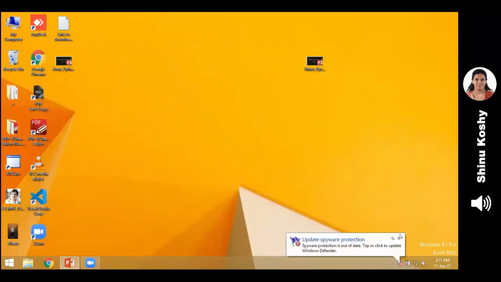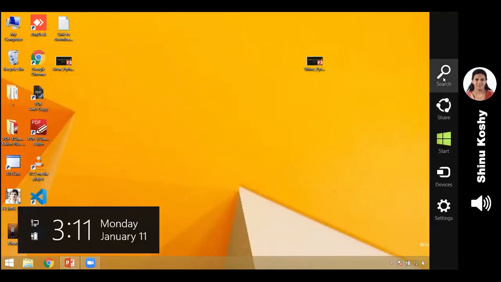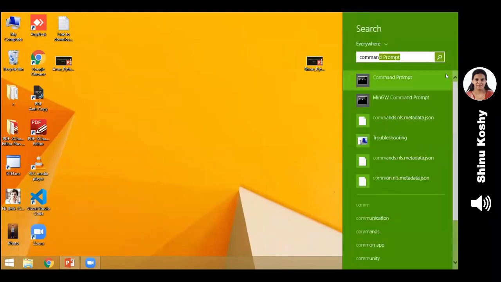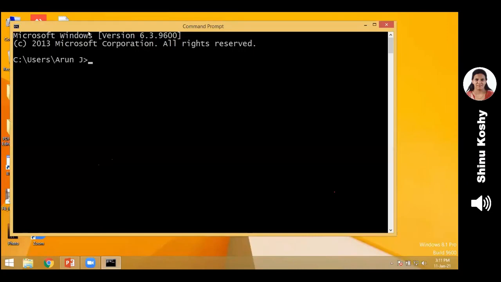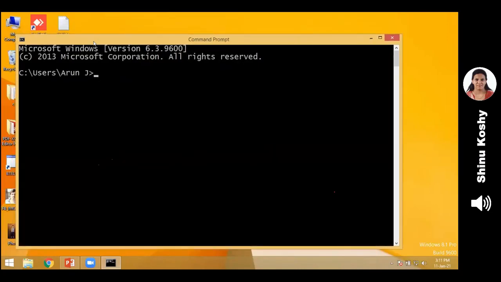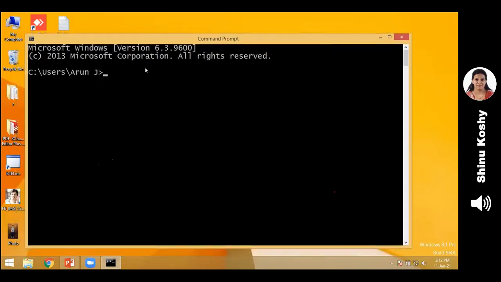So we go back to the desktop. Now I'm going to open the command prompt. There are two ways to open the command prompt. One, using search button. Next, Windows R. So you press the Windows and the R keys together. That also takes you to this command prompt. So here we have to include or install the Matplotlib library. For that, I write the command pip install Matplotlib. So it is a plotting library. Lib means library, plot stands for plotting, for mathematical plotting.